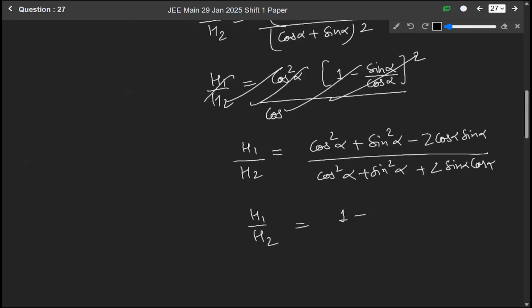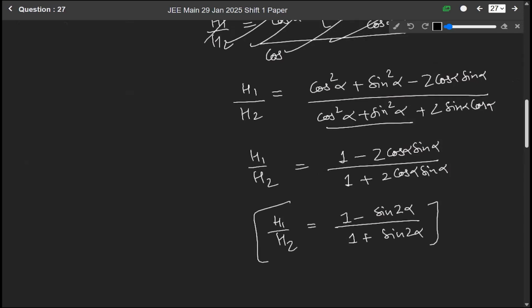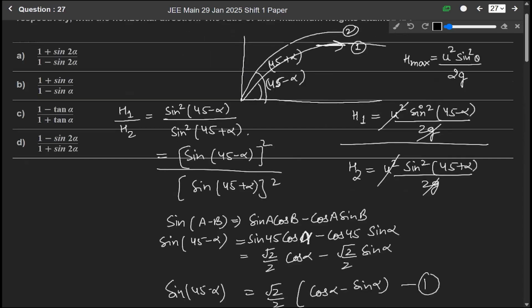So it will be 1 minus 2 cos alpha sin alpha over 1 plus 2 cos alpha sin alpha, and 2 cos theta sin theta will be equal to sin 2 theta. So h1 over h2 will be equal to 1 minus sin 2 alpha over 1 plus sin 2 alpha. So our answer, the ratio of the maximum heights, is 1 minus sin 2 alpha over 1 plus sin 2 alpha, which means option 4 is the correct answer.